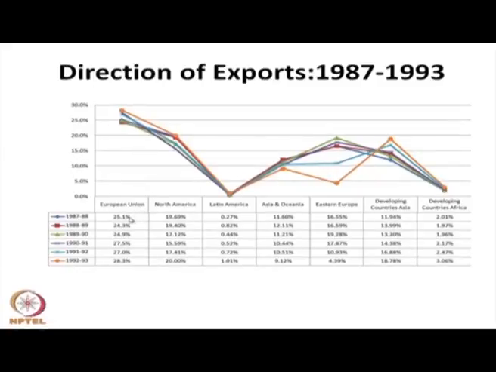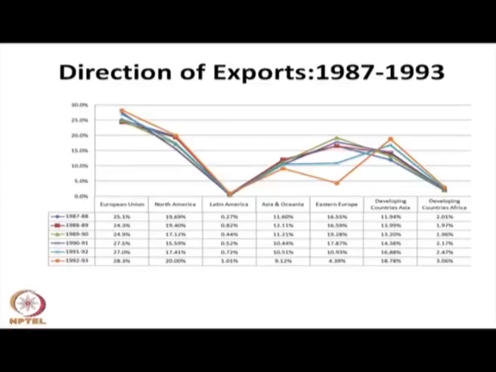Nearly 25% of export revenue is coming from the European Union sector. Similarly, North America, Asia, Oceania and Eastern Europe constitute a significant part of our export earnings. Within Eastern Europe, it was Russia, the old Soviet Russia, that was the major trade partner for India. In 97-98, the European Union, Latin America, North America, that is your USA, Asia and also Eastern Europe, that is your Russia, were the major trade partners of India.